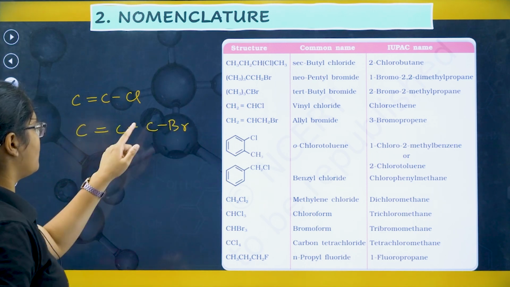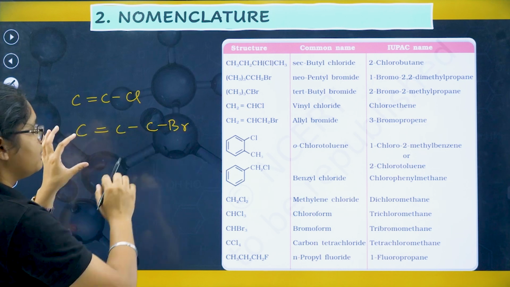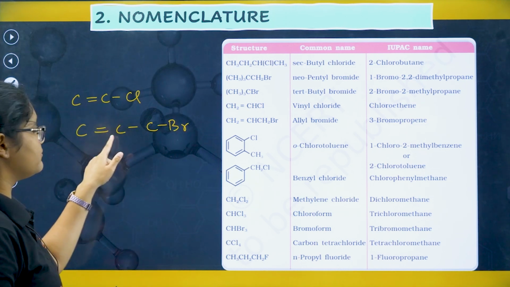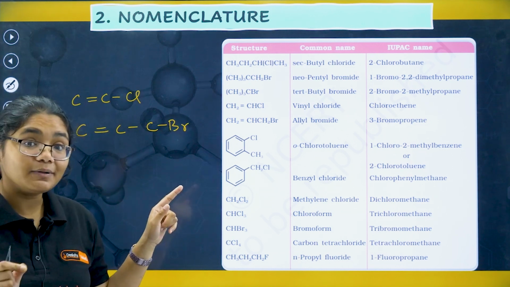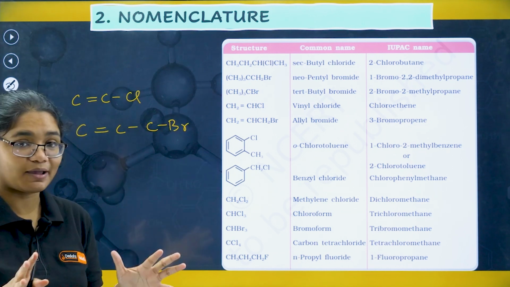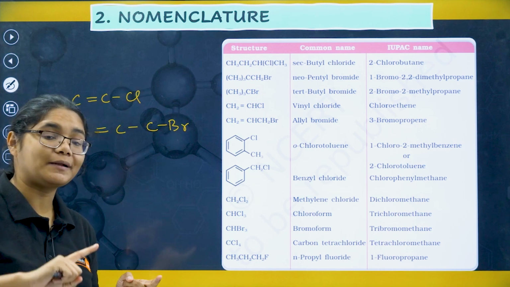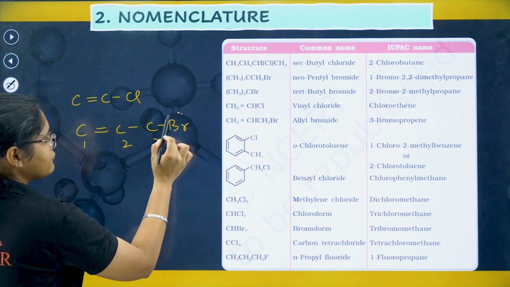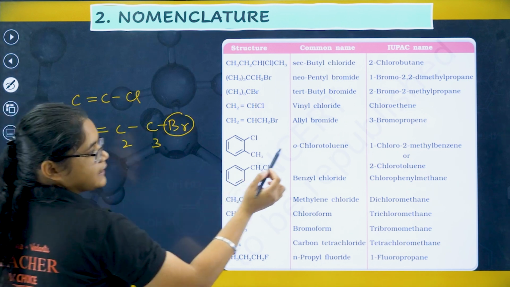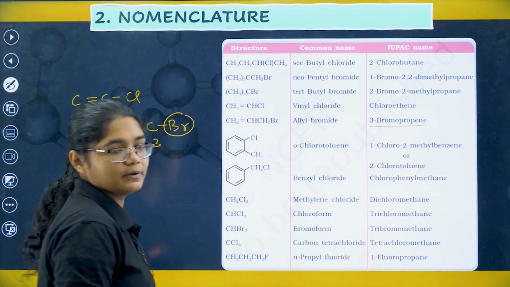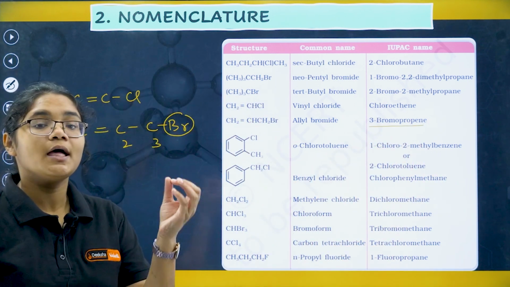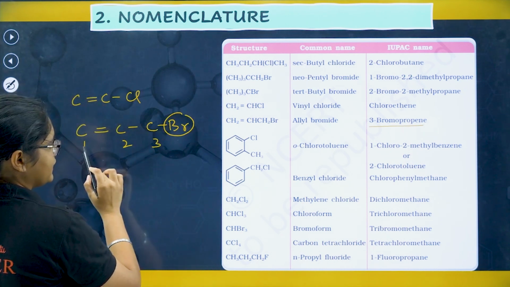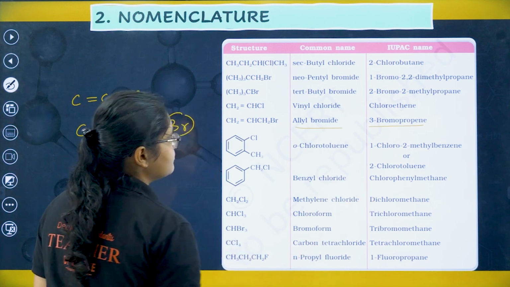Next, if you see this one, propene, the double bond is given more preference than halogens. So numbering should start in such a way that the double bond gets the least number. Please remember, double bond has more priority than halogens. So I number 1, 2 and 3, and I have 3-bromoprop-1-ene. When it is 1, you don't have to mention the position. The common name: this is an allylic group, so you can write simply allyl bromide.